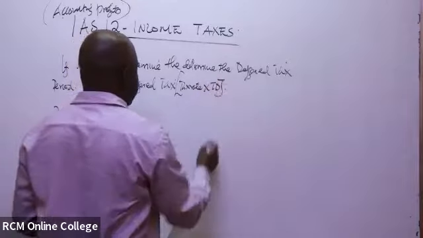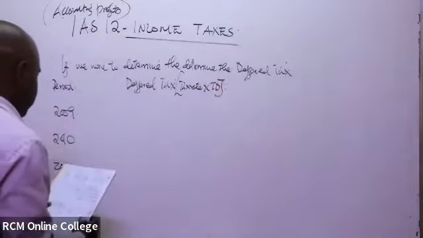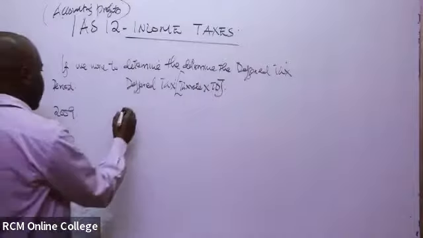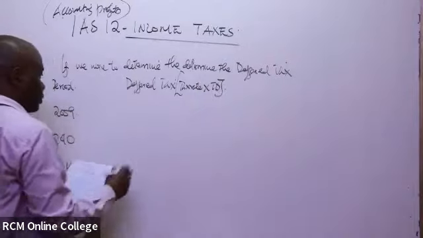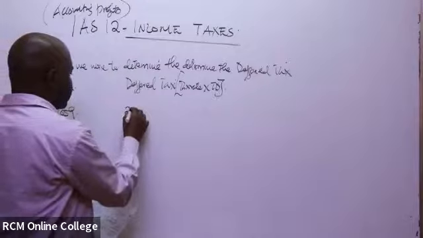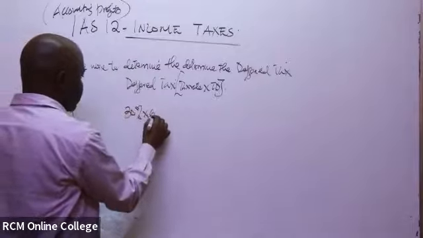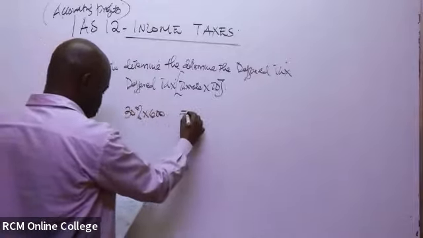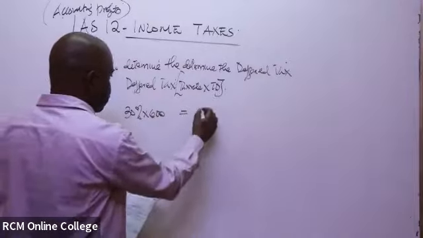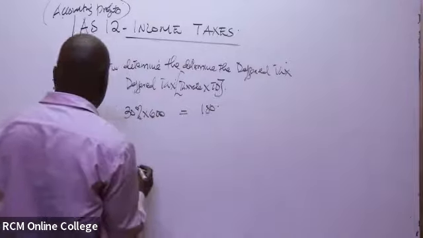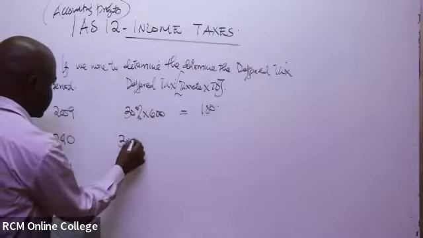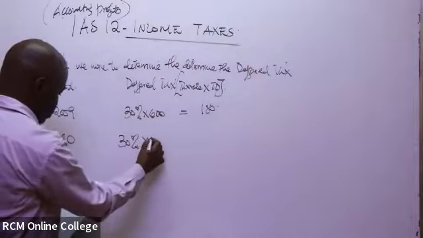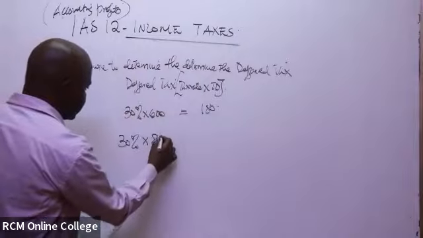For our first year, it will be 30% of the temporary difference, which is 600. 30% multiplied by 600, I think you'll get 180. The next one will be 30% of what we got as TD, which was 800.